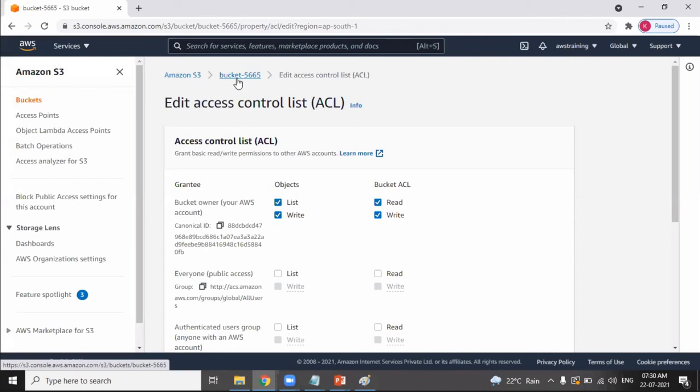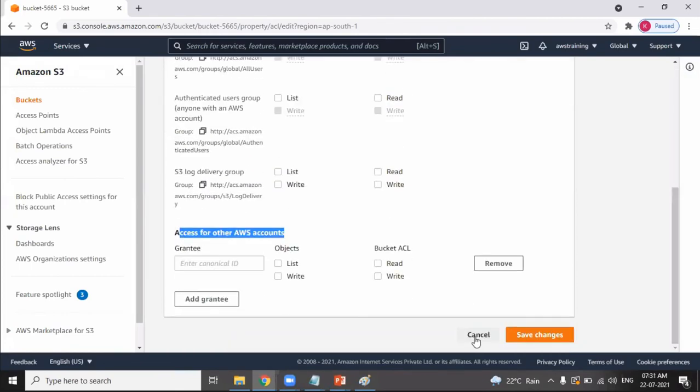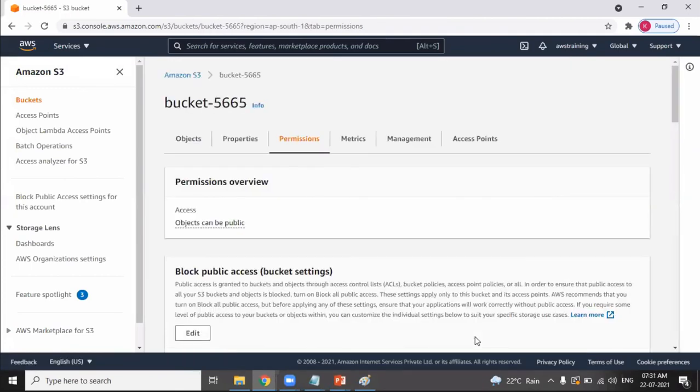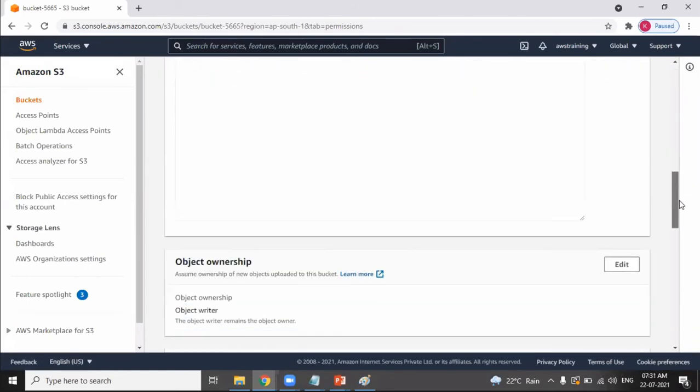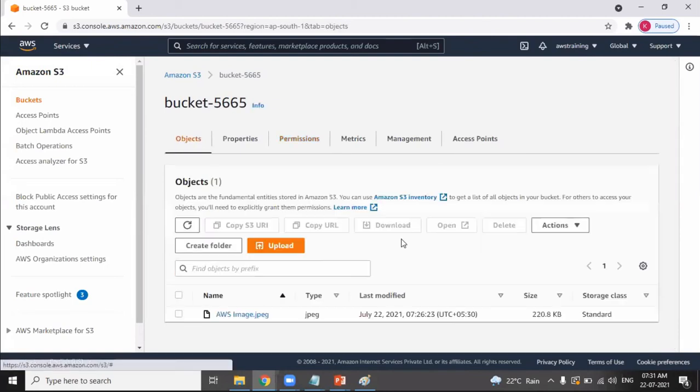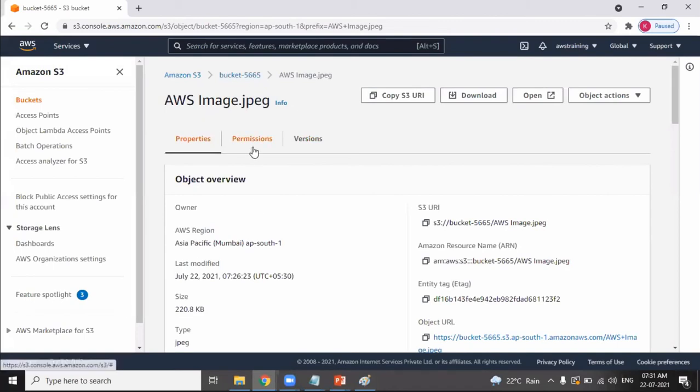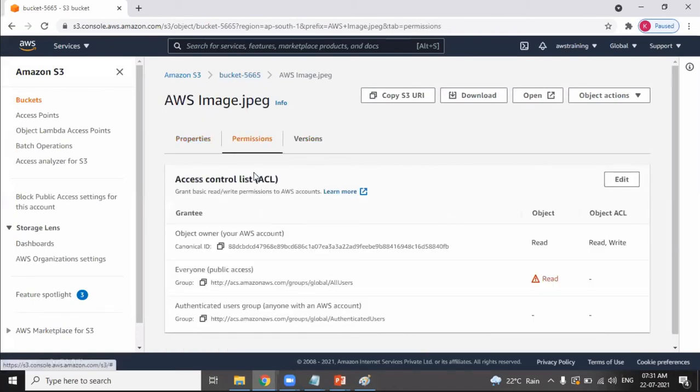Now, let's say a bucket has 10 objects, you don't want to give access to all the 10 objects, you want to give access to only one particular object. So access control list can be provided at the object level also. This I'm showing at bucket level. I can also provide the access control list at the object level. Go to object, go to permissions, access control list for this particular object, AWS image.jpg, not at the bucket level. I'm doing it at individual object level.